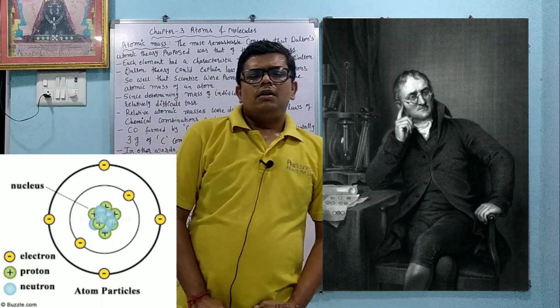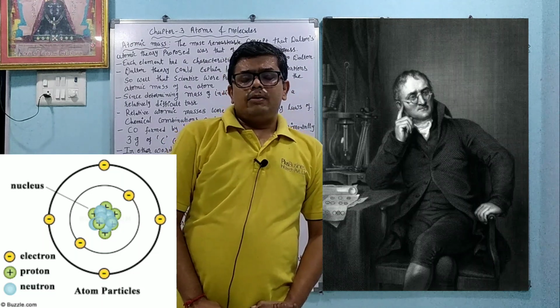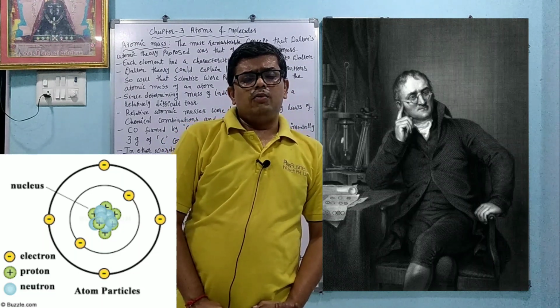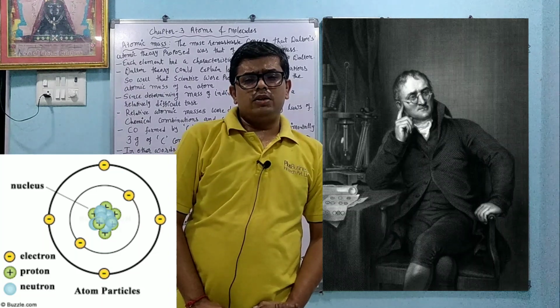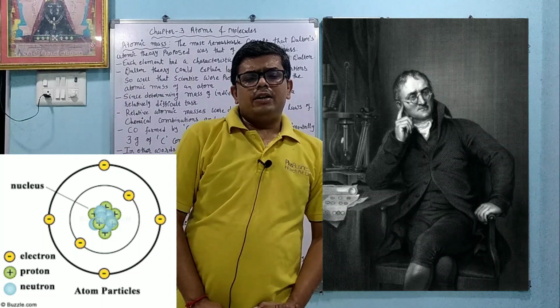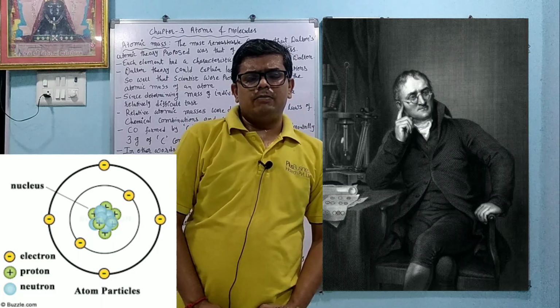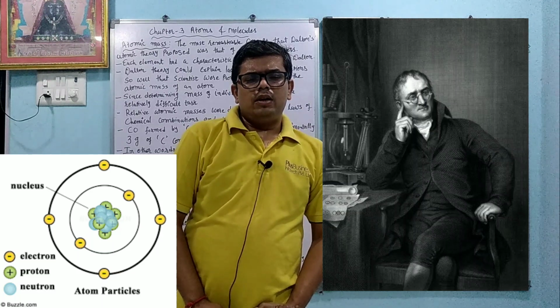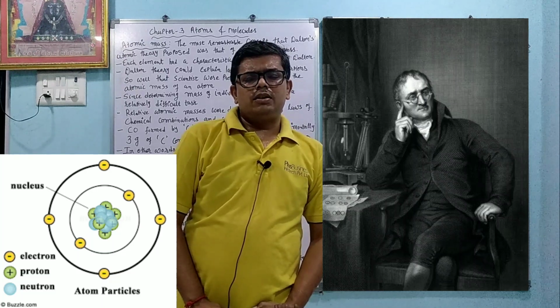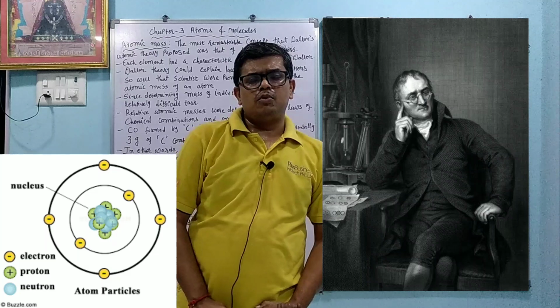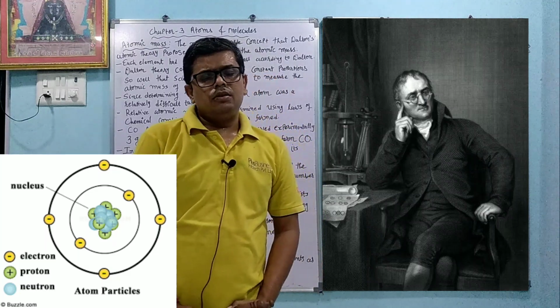Now what is called atomic number, that is most important because it is not included in this. You will learn in the next chapter, but you should understand what is called atomic number. Atomic number means number of protons or number of electrons is called the atomic number. The number of protons and electrons are always the same, so we use the number of protons or number of electrons.